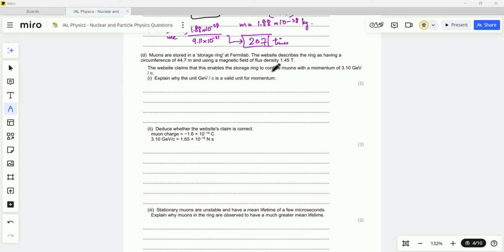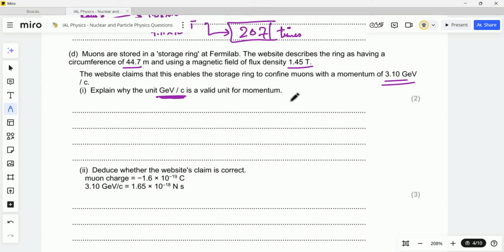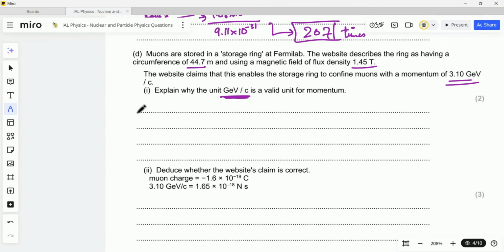Okay, so question number 8, part D. Muons are stored in a storage ring at Fermilab. The website describes the ring as having a circumference of 44.7 meters and using a magnetic field of flux density 1.4 Tesla. The website claims that this enables the storage ring to confine muons with a momentum of 3.10 giga-electron volts per the speed of light, the per c. Explain why the unit giga-electron volts per c is a valid unit for momentum. This is for 2 marks.